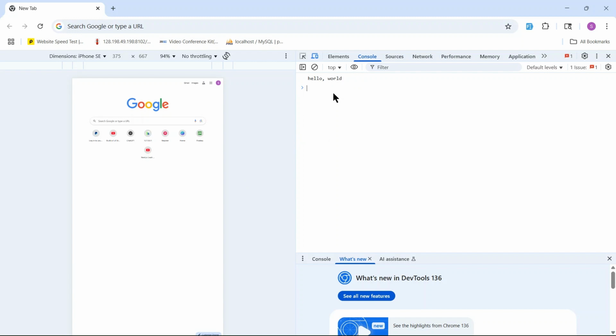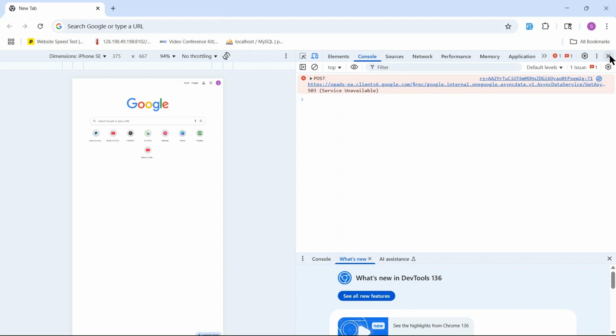So I can ask the browser to console log a message, just a message. I can do console.log hello world, and close the parenthesis. If I press enter, you will see the message here. Okay, so this is one way, but the thing is you can write everything here, but once you reload the browser, everything is gone again. There's nothing left here.